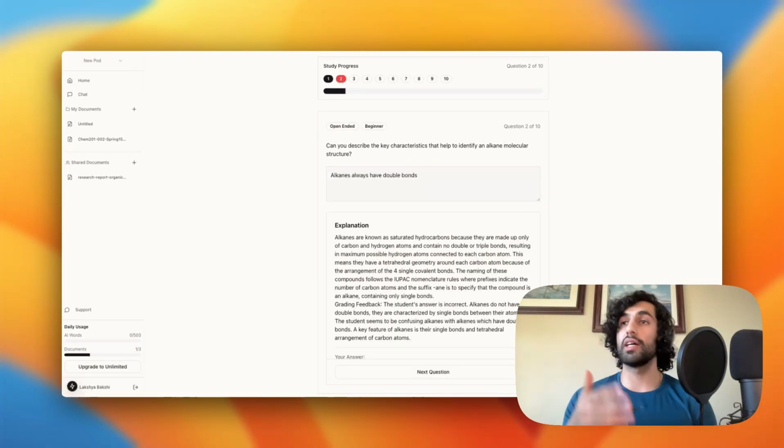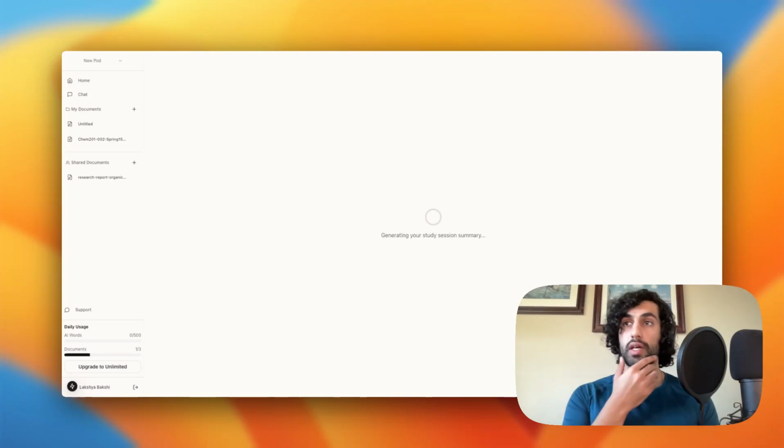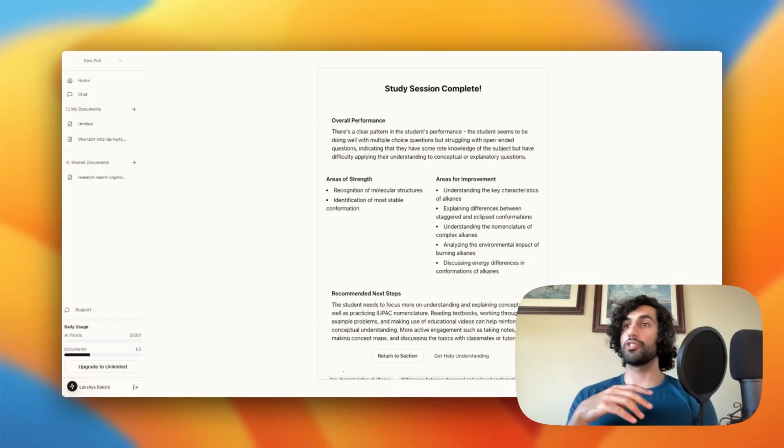And a jump cut to the end. This generally applies to both our open-ended and multiple choice questions, but you'll see where we're kind of going with this momentarily. So now that we completed the test, every single question gave us feedback. If we got it right, it just tells us what the full answer was. If we got it wrong, it tries to elaborate on what we misinterpreted. We're going to generate a study session summary.